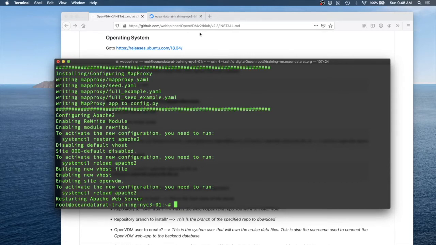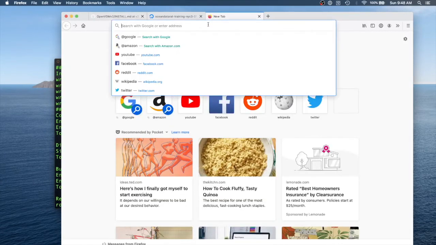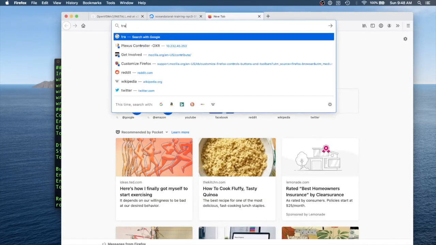To confirm the installation, in a web browser, go to the system hostname set at the beginning of the installation script.